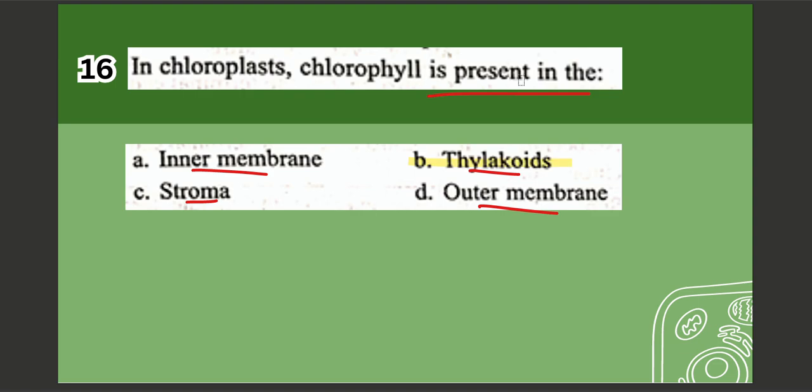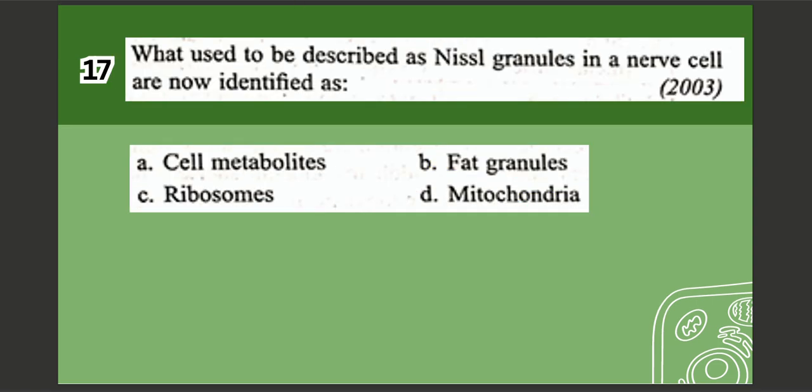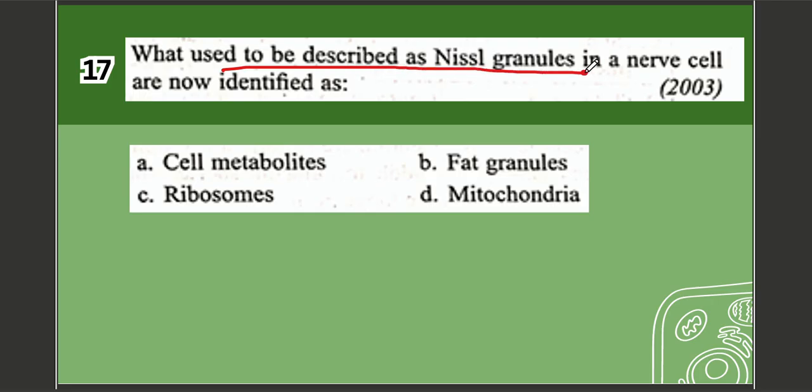Next question. Question number 17. What used to be described as a Nissl granule in a nerve cell is now identified as A. Cell metabolites, B. Fat granules, C. Ribosomes, D. Mitochondria. The correct option is option number C, which is ribosome.